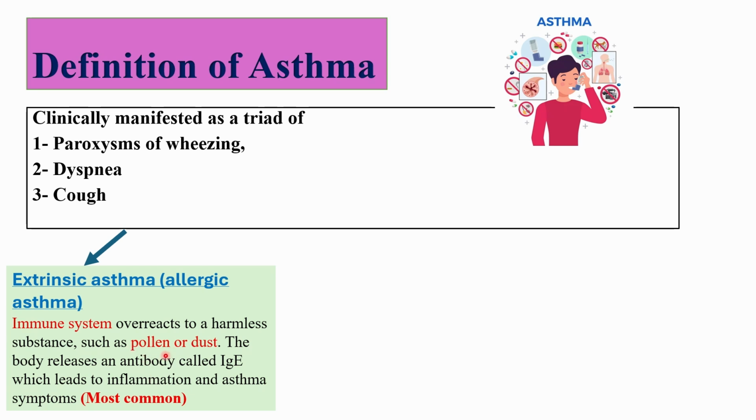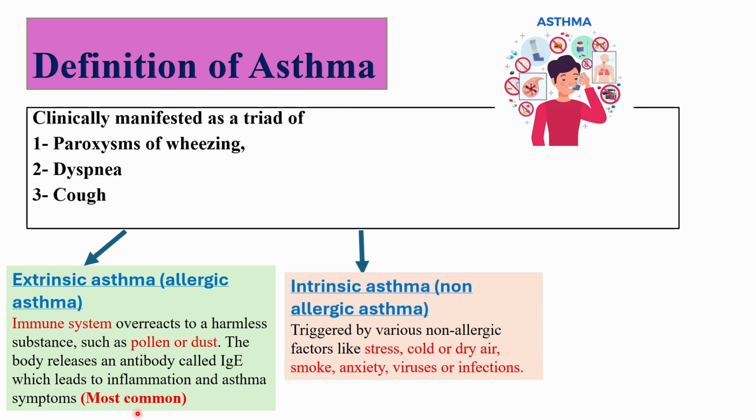It's triggered by allergens such as pollen, dust mites, or animal dander. The immune system overreacts, releasing immunoglobulin E antibodies that cause inflammation and symptoms. Intrinsic asthma, or non-allergic asthma, is not related to allergens. It's often triggered by factors such as cold air, emotional stress, exercise, or respiratory infections.